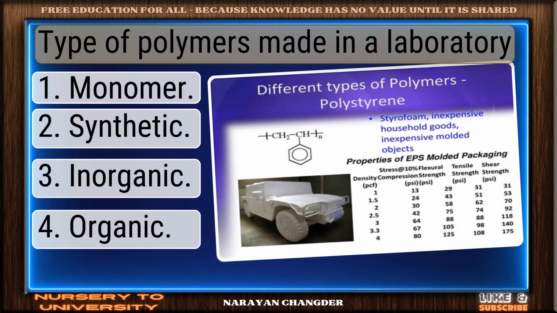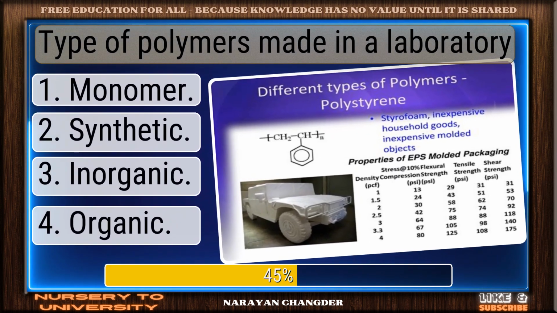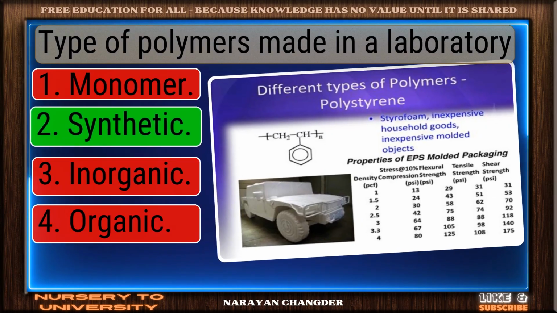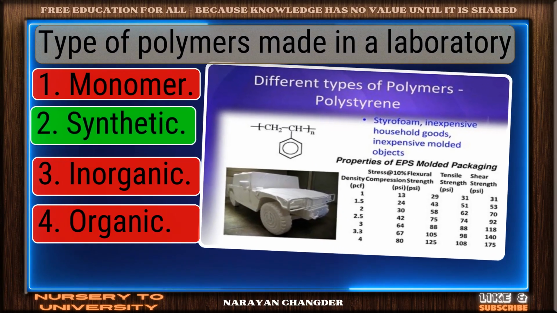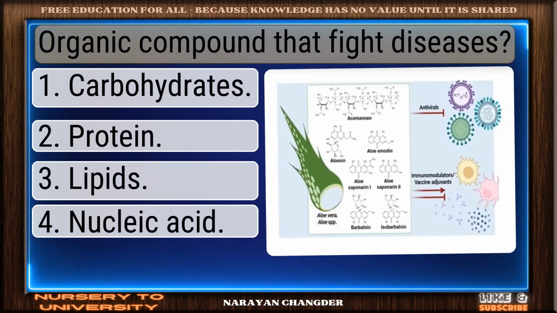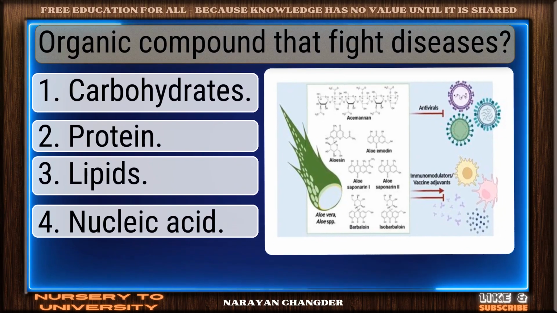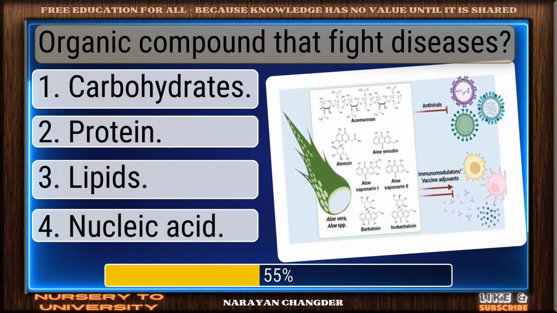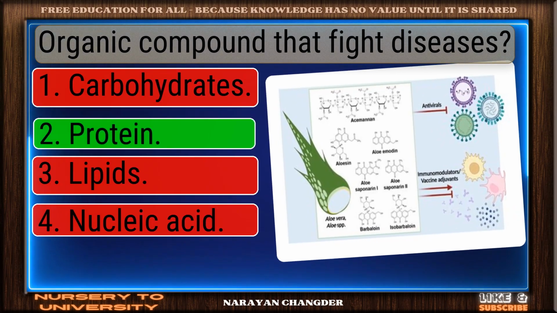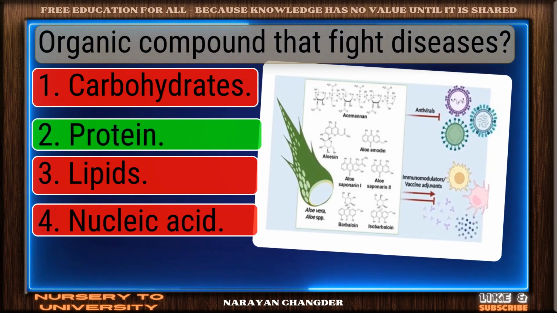Type of polymers made in a laboratory. Smart pick. Synthetic is the correct choice. Organic compound that fights diseases. Bravo. Protein is the answer.